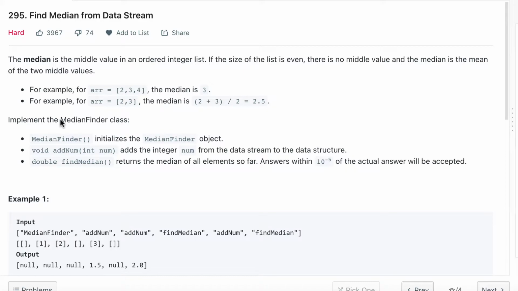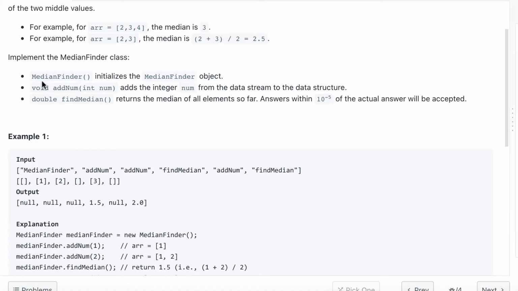What was expected from this question? They were asking that we have to make a class, we have to implement median finder that will initialize the median finder object. We have to implement the add num function, which will get some number as a parameter, and it will keep on adding those numbers in some data structure from the data stream.